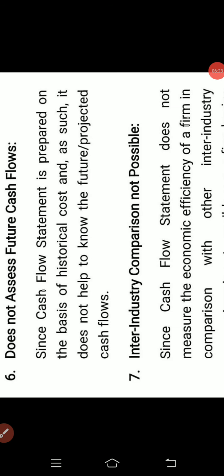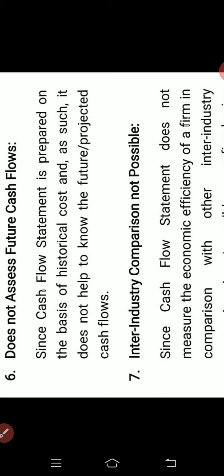Next is that it does not assess future cash flows. Since the cash flow statement is prepared on the basis of historical cost, it does not help to know the future or projected cash flows. The cash flow statement includes the cash inflows and outflows of the previous year, on a historical basis. Historical means that after the transaction happens, on that basis we prepare the cash flow statement.